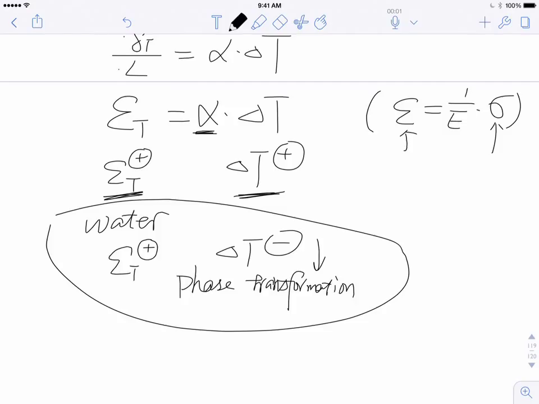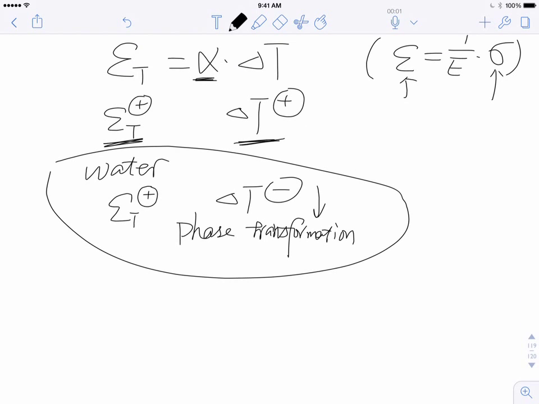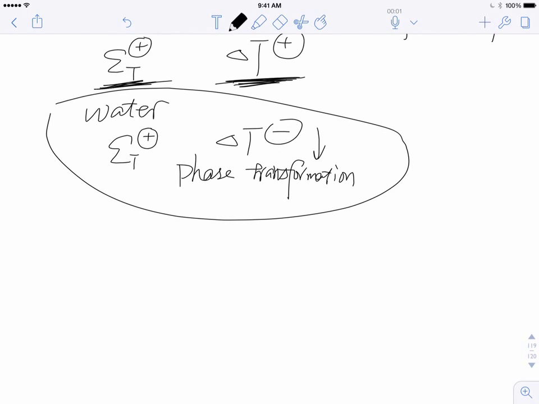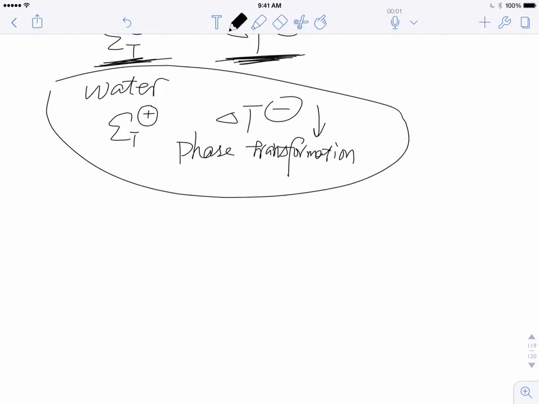Chances are we're not going to deal with that in this class, because most of the materials we're studying, as you can see so far, are aluminum, stainless steel, plastic. They're all solid. So we're not dealing with phase transformation yet, so don't worry about it. In other words, a positive temperature change always gives you expansion, and a negative temperature change, which is cooling, always gives shrinkage, okay? So let's see how we can deal with that. It's a very simple concept, so I'll probably just give you one example, and then we can call that good.